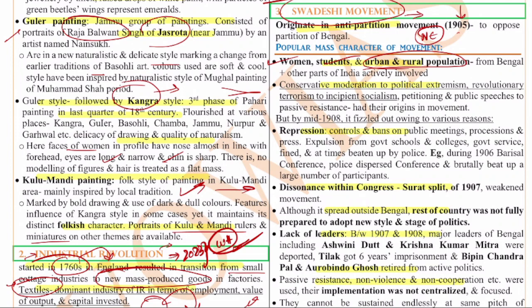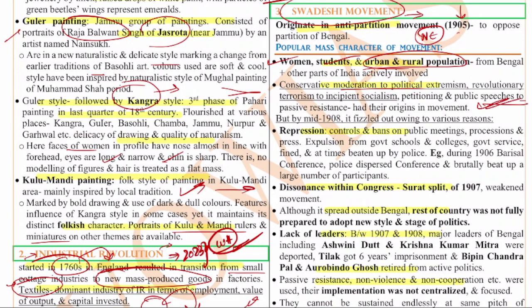Even the Congress, to a certain extent, had to accept the Swadeshi movement. They didn't have a choice. Conservative moderation to political extremism, revolutionary terrorism to incipient socialism, all were part of it. The petitioning and public speeches for passive resistance had their origins in this movement only.